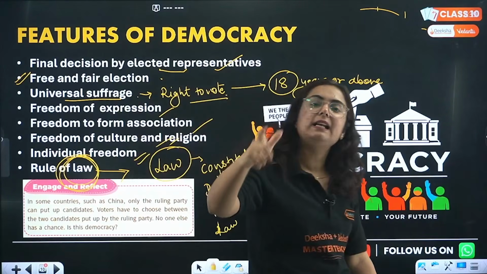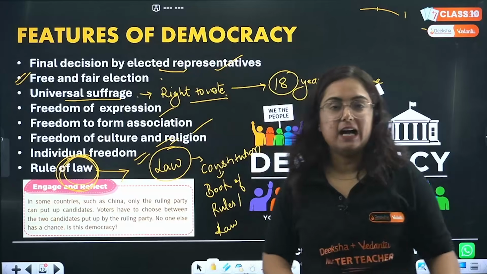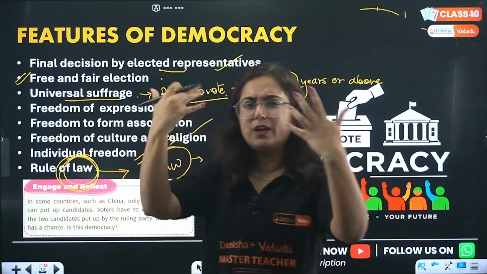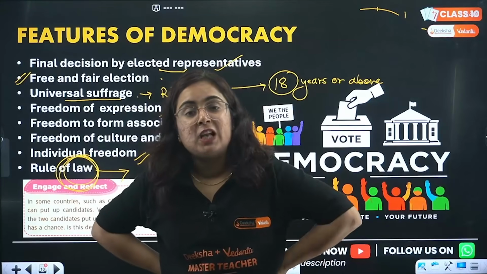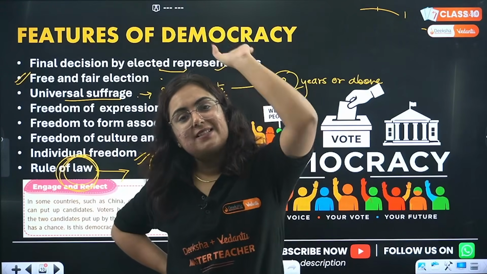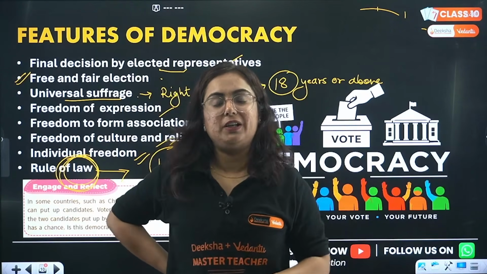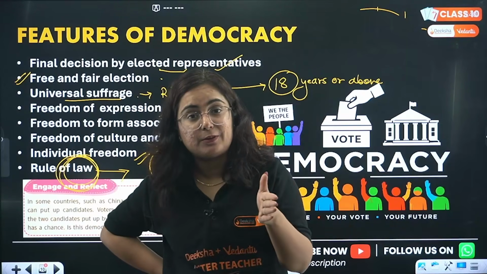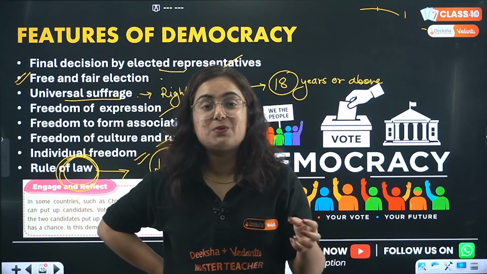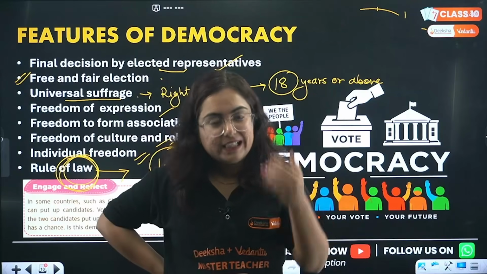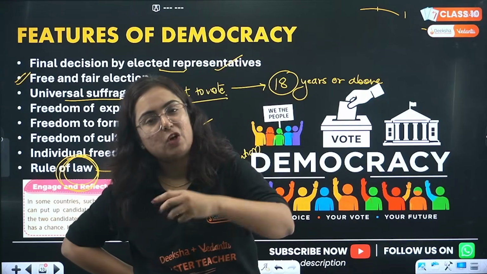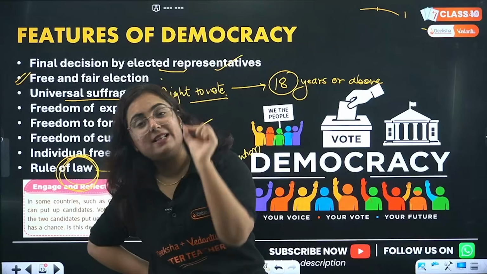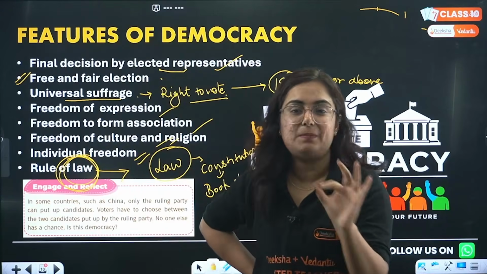China is a single party country. Like in India, you can choose BJP, you can choose AAP, Indian National Congress, whatever you want. But there, the leaders only come from one single party, that is the Communist Party. Ma'am, does it mean they don't have other parties? Bhai, they have different parties, but unfortunately, these small parties also need to become part of the Communist Party, because in the constitution it is written that China is a single party system.